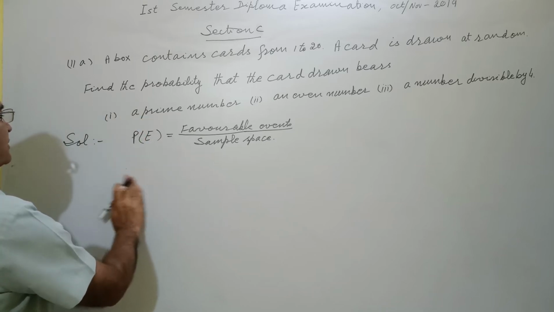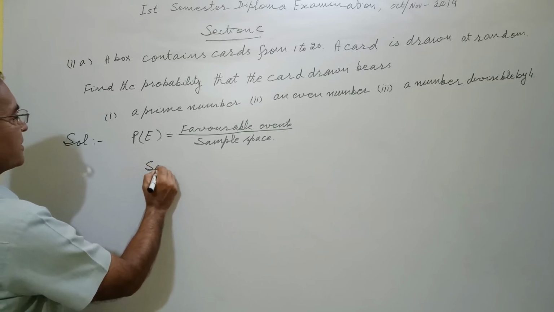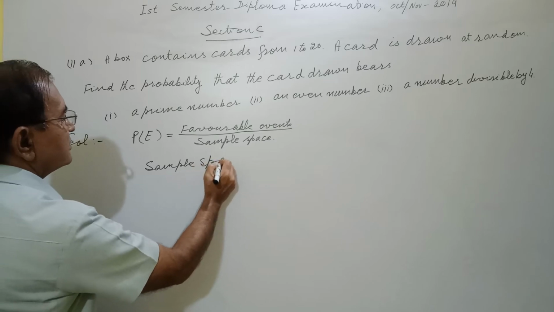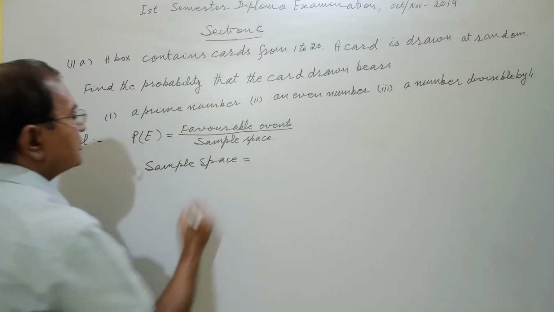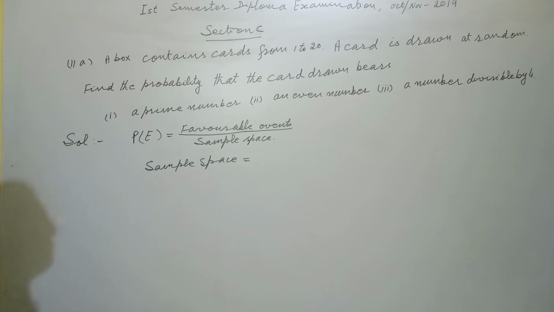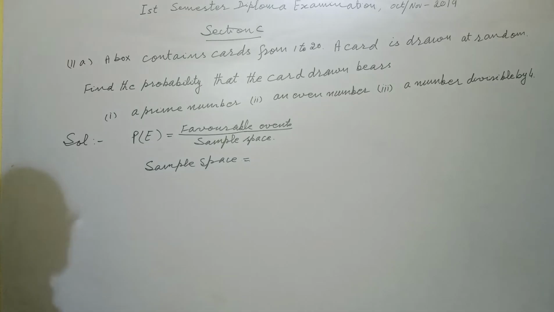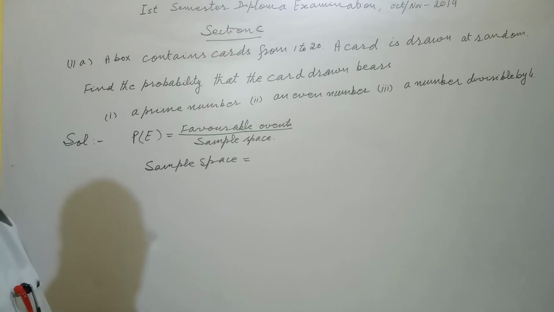Before doing A part, you write down the sample space. Now see what's the maximum possibility. What is the maximum outcome which we can get? A box contains cards with 1 to 20 numbers. So we can get number 1, number 2, number 3, number 4, like that, maximum up to 20.